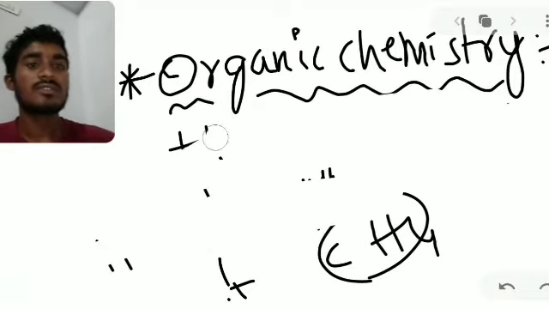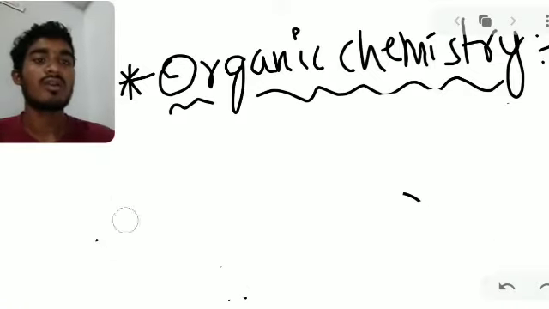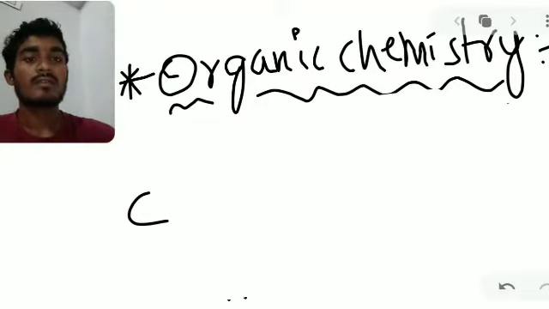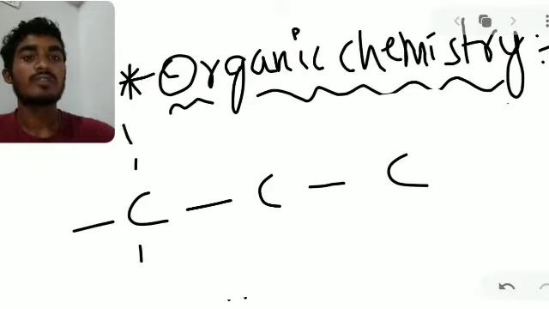Next we see the longer chains, propane and butane, and how their molecular formulas are formed. This is one carbon, two carbon, three carbon. Then we have hydrogens.